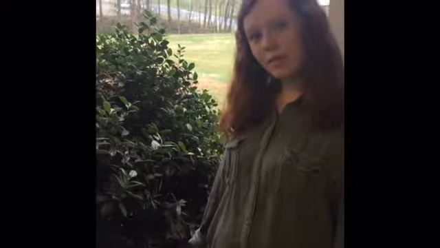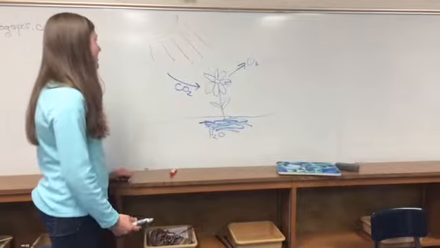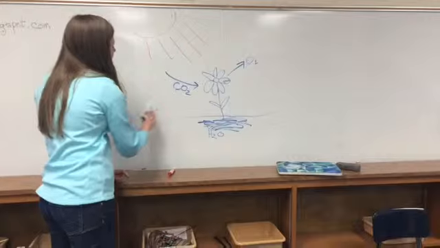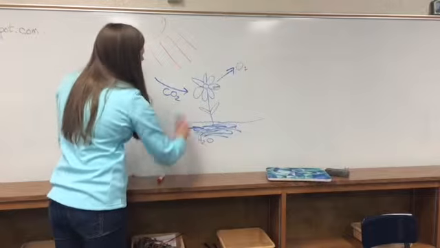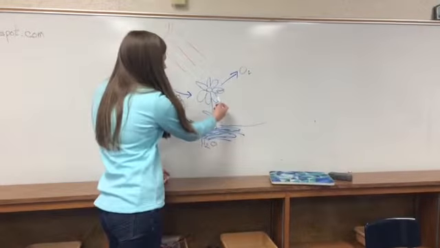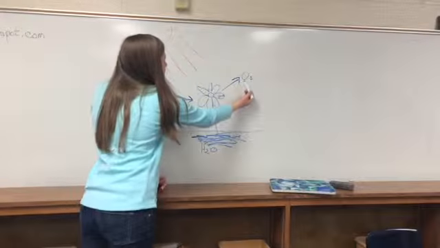Photosynthesis is a process of plants using sunlight to make food. And there is no sunlight right now, so they're probably not making any food. In photosynthesis, plants take light, carbon dioxide, and water and make glucose, which they use for energy, and oxygen. Combustion is a fast chemical combination of a substance with oxygen involving the production of heat and light.